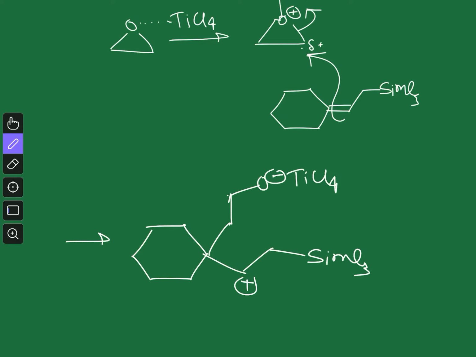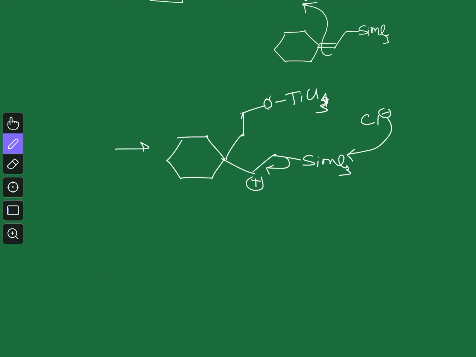Now after that, one Cl minus can leave from here, so this will stay as O TiCl3, and one Cl minus is generated. That Cl minus will attack the silicon, this bond will go here, and you will generate the negative charge over here.